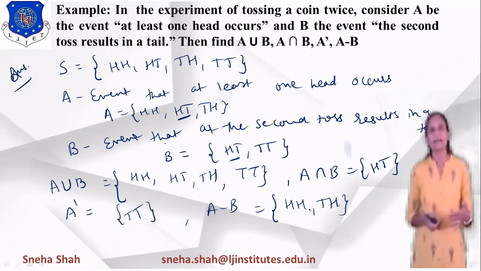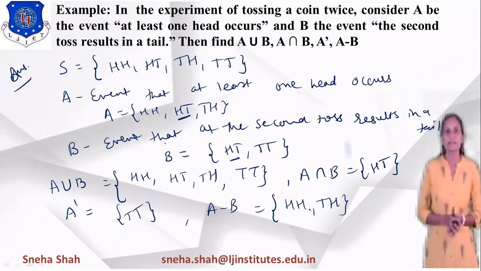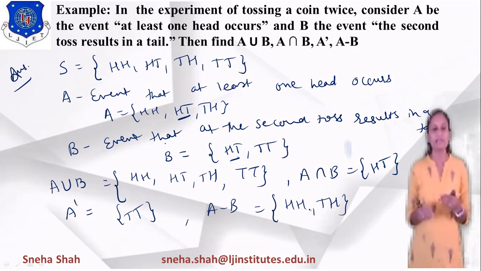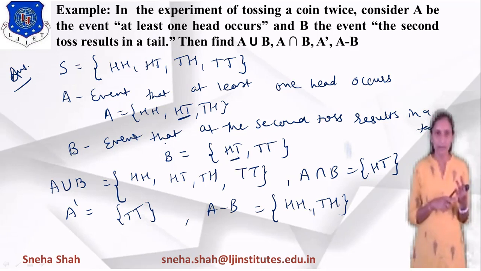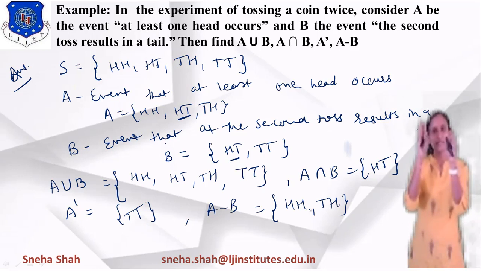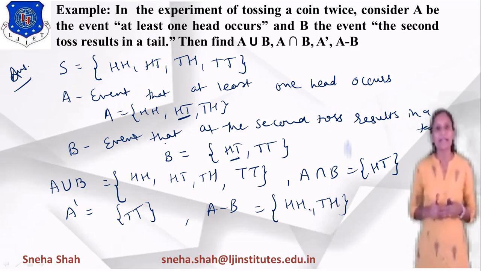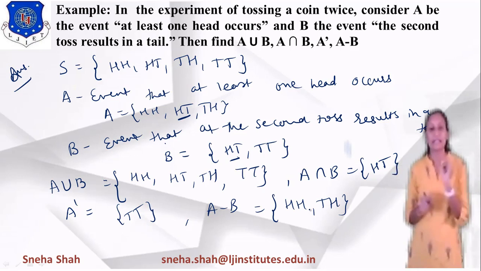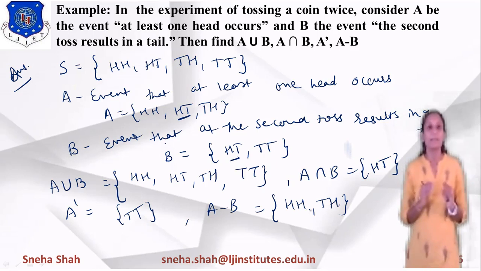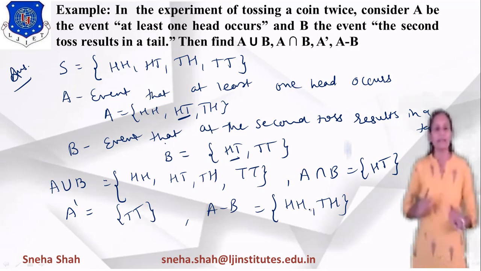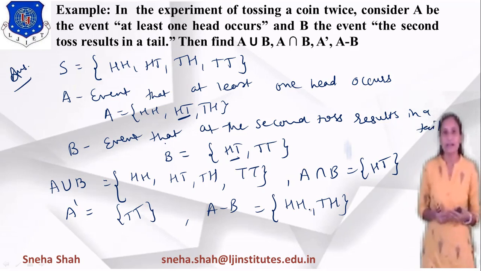So this way we can find different outputs from this sample space and events A and B. This way we can define the different events. From that we can find A union B, A intersection B, A dash meaning A complement. In the same way we can find B dash, meaning the complement of B, so from the sample space we remove the part of B. Then A minus B means we have to take A, but it should not be in part B. In the same way, if I define B minus A, it means we have to take a part of B, but it should not be in part A. Likewise we can calculate any other terms.